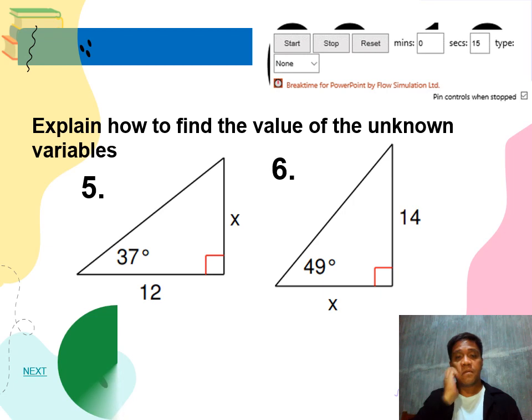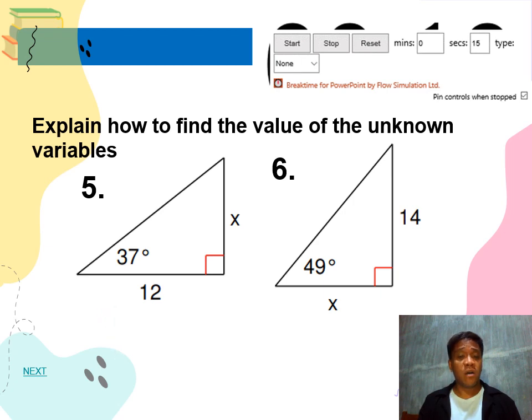Okay, stop. How do you get the answer for number 5? Let me hear you. Any representative? Benson? For you to be able to find the variable x, the unknown value x, you have to make use of the tangent ratio. What is the tangent ratio, by the way? Opposite over adjacent.